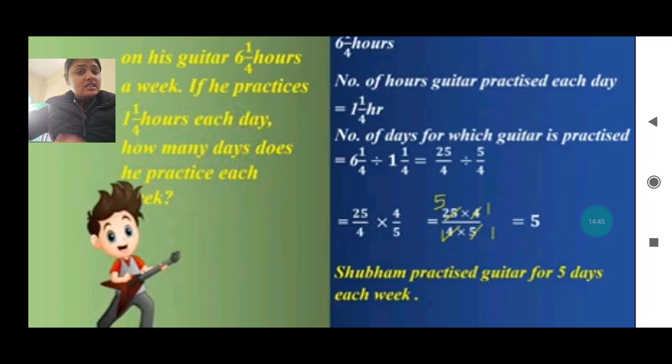Means the total time was already given, in which he is doing the practice. Okay, and every day time is also given, how much he is practicing for a day. You have to find out with the total time duration how many days he is practicing, if that much time he is spending in one day. So after that you are seeing that he is spending 5 days. He spent 5 days, and each day he is spending 1 whole 1 by 4 hours.